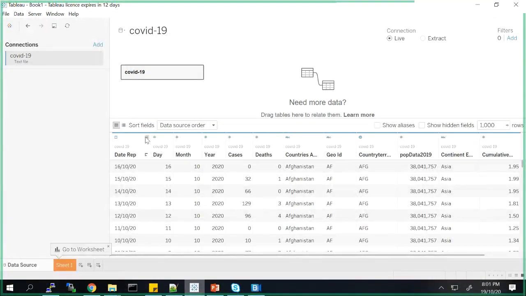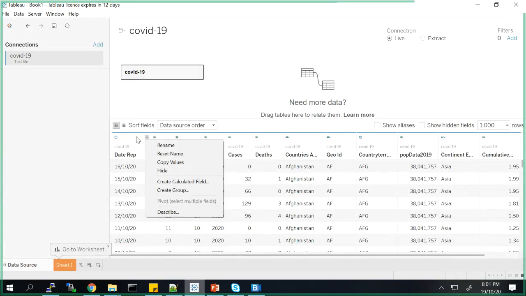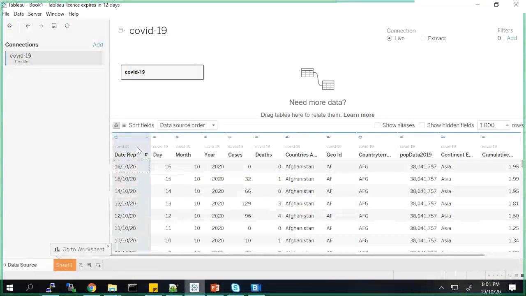And then you always have the flexibility to change it. What you need to do is just click here, and then let's say you want to change it from date to string or boolean or date time, you can change it. But essentially Tableau is good enough to identify what the individual data looks like, so it was able to decipher that for me.